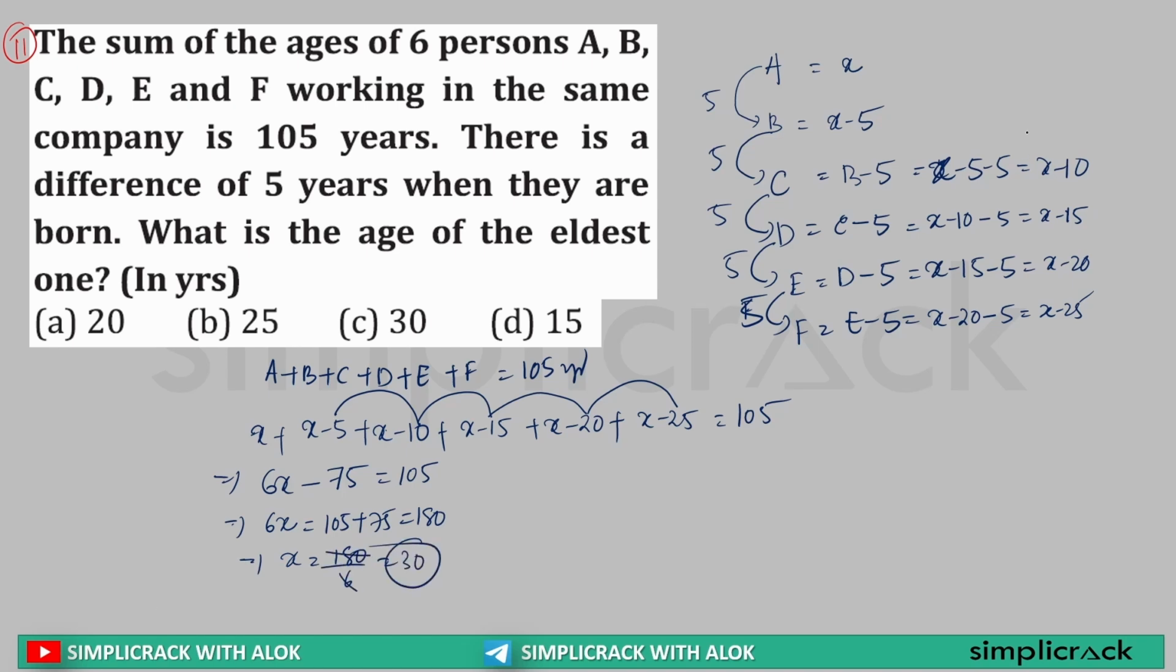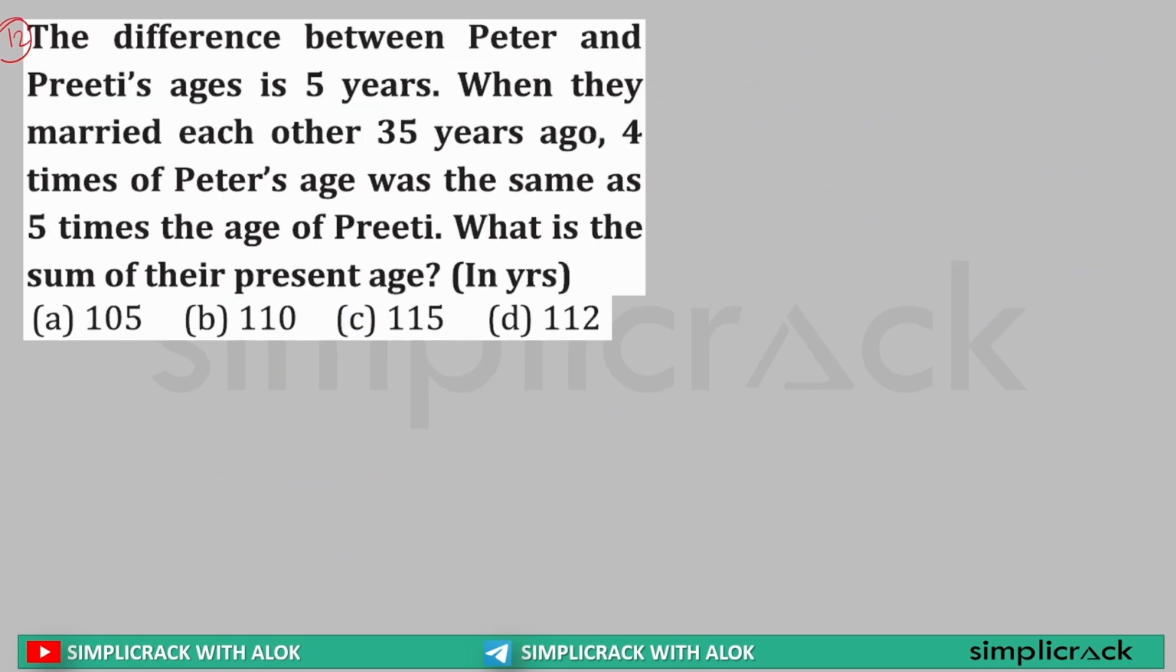Now among all these, who was the eldest? A. What was his age? x. What is x? That is 30. So what is the age of the eldest one? It is 30. Simple as it is. Yes or no? Yes. Next question.